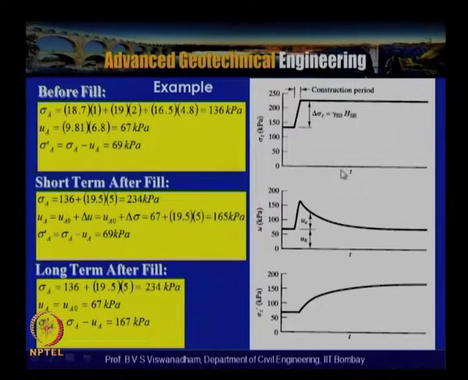is maintained constant. So when we place this one there is an increasing initial excess pore water pressure and then the consolidation occurs, that means that the pore water pressure dissipates. Now what we have done is that we actually calculated the effective stress gradually as the excess pore water pressure dissipates, the effective stress keeps on increasing. So this is whatever before and shortly after the fill, that is at this point, and then long term after the fill. So this is at this point. So this shows this example in a pictorial form.